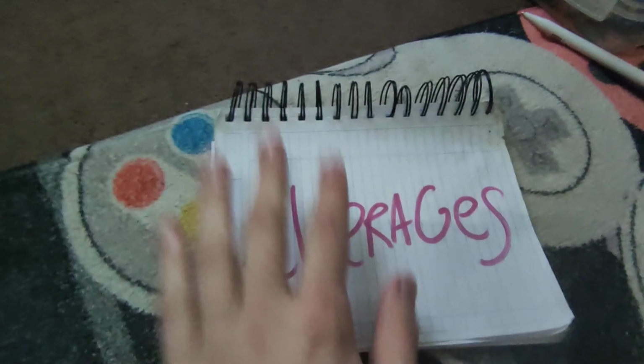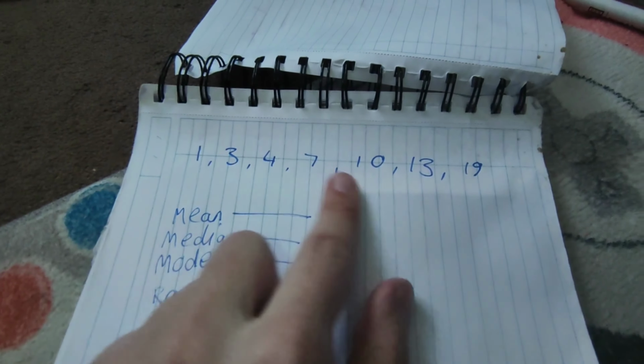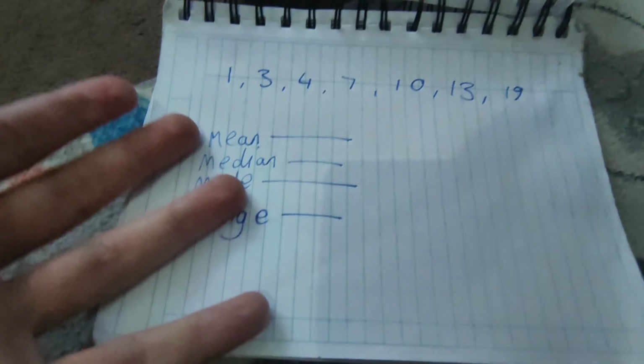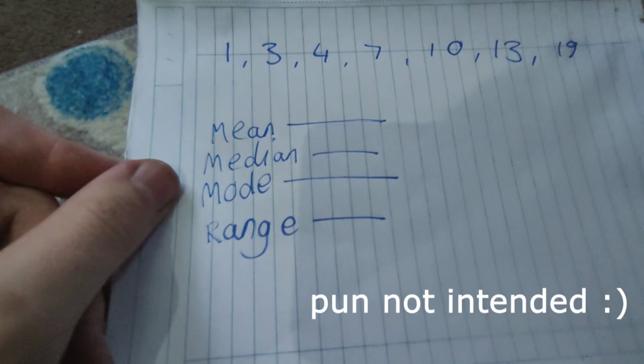And today we're going to be doing, drum roll, averages, my absolute favourite subject. So, here we have a group of numbers: 1, 3, 4, 7, 10, 13, 19, and we've got to try and find what these four words mean. But what do they mean? I just realised, means, the pun not intended.